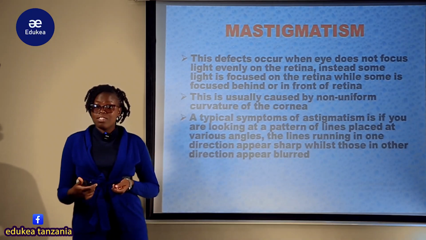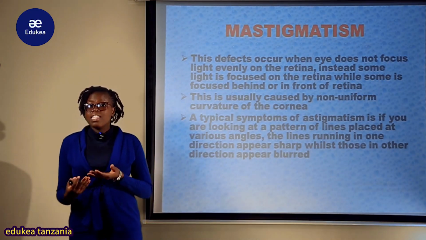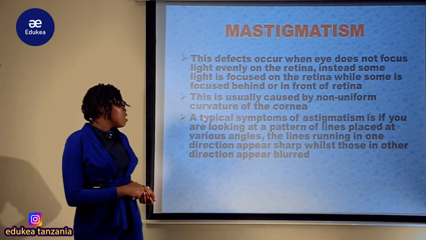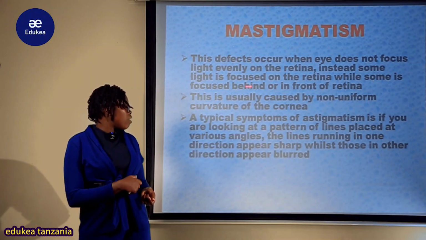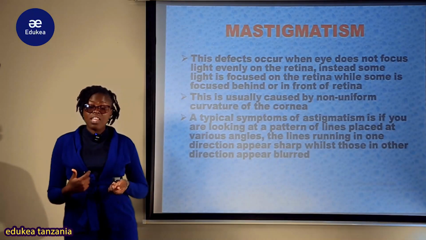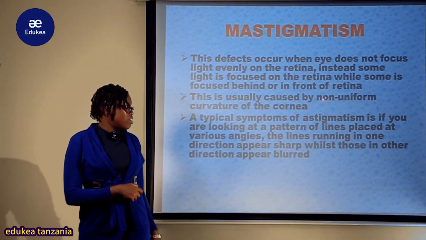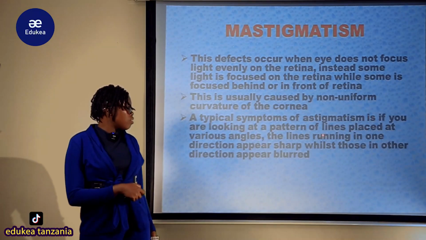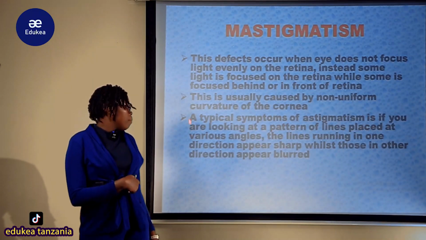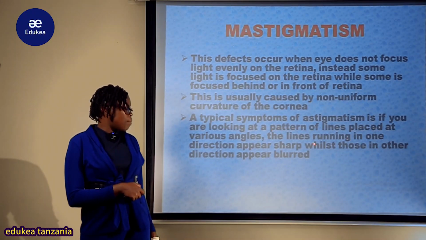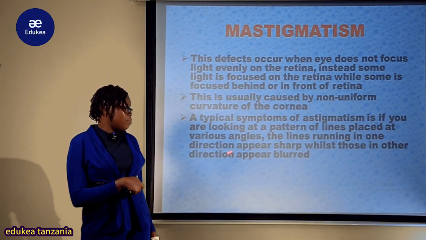Kwa hiyo mtu ana astigmatism anakuwa na both problems. Anaweza akawa na myopia au hypermetropia. So this is usually caused by non-uniform curvature of the cornea. Kwa the curvature of the cornea inakuwa non-uniform. So a typical symptom of astigmatism is if you are looking at a pattern of lines placed at various angles. The lines running in one direction appear sharp, while those in other directions appear broad.